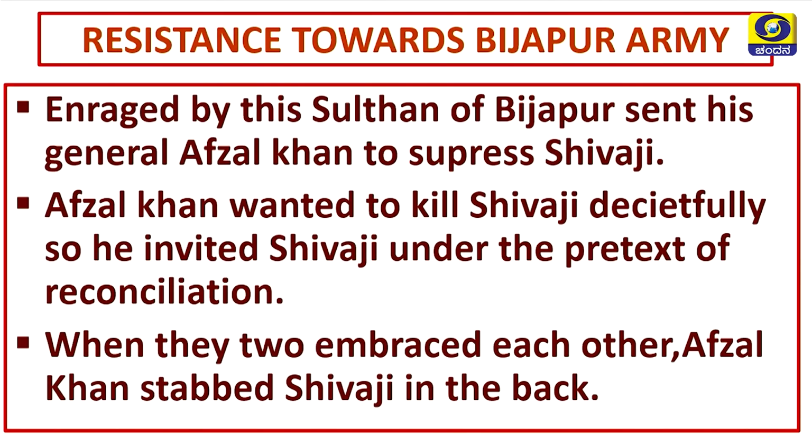Yes, I have already told you, Shivaji started capturing Torana Durga, Simhagada, Pratapagada, isn't it? So, all these forts belonged to the Sultan of Bijapur. So, the Sultan of Bijapur got enraged, got angry against Shivaji and he sent his general Afzal Khan to suppress Shivaji. So, suppress means here to defeat or to kill Shivaji. Afzal Khan wanted to kill Shivaji deceitfully. So, the word deceitfully here means, children, in an untruthful manner.